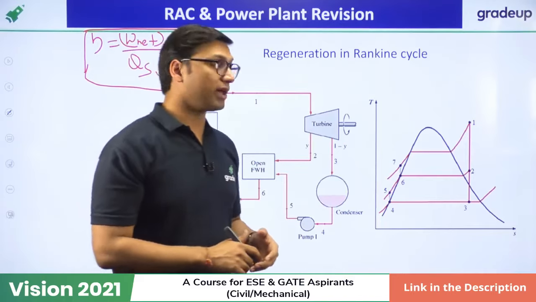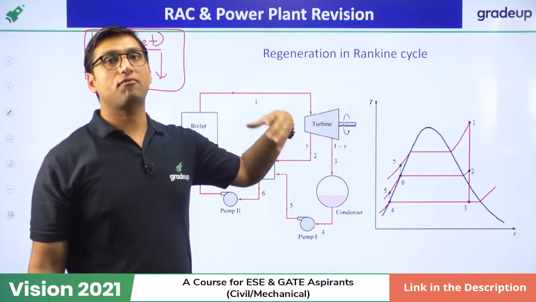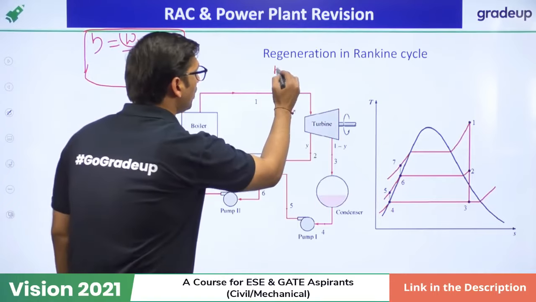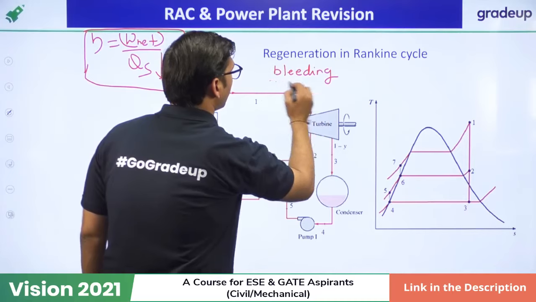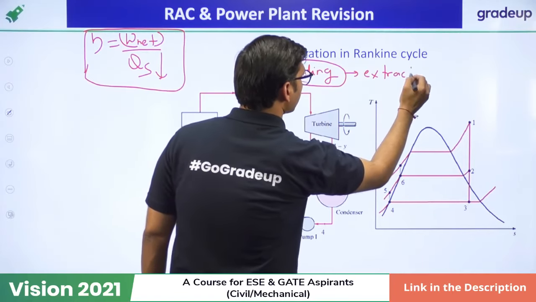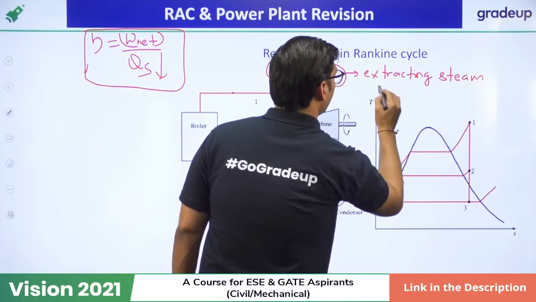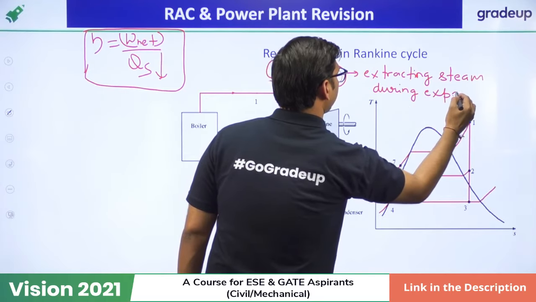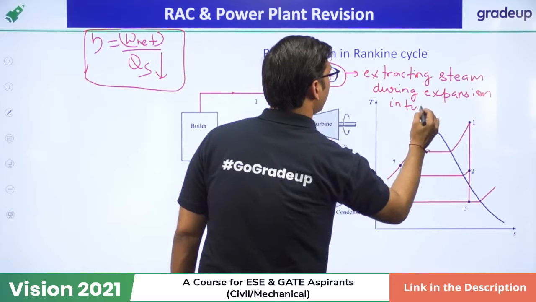So for the purpose of regeneration, we'll perform the process of bleeding. The bleeding term is only used in the Rankine cycle. Bleeding means extracting steam during expansion in the turbine.